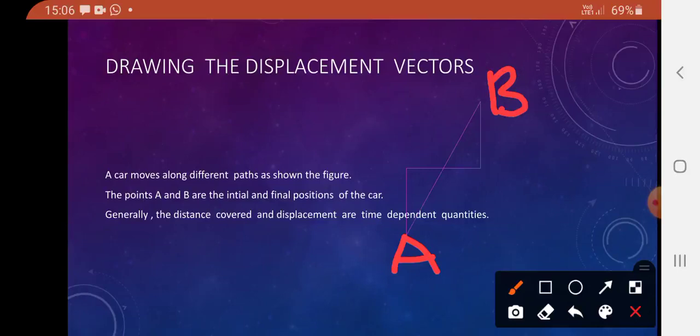So from A to B, this Z-shaped path is called distance. But this shortest line from A to B, with the arrow mark, is called displacement. This shortest distance covered with an arrow mark is called the displacement vector. Okay student, understand this one?